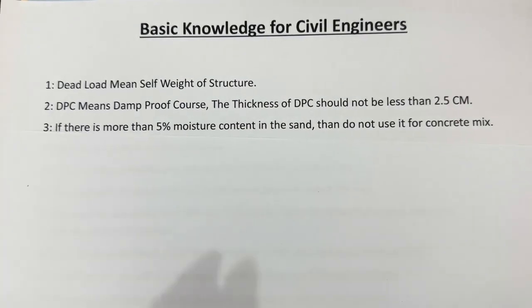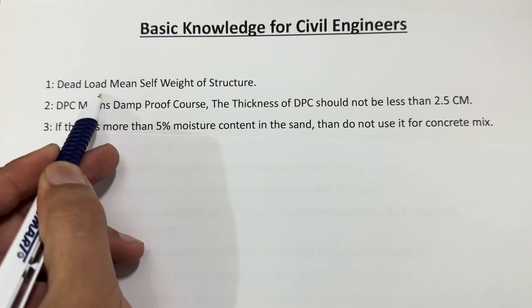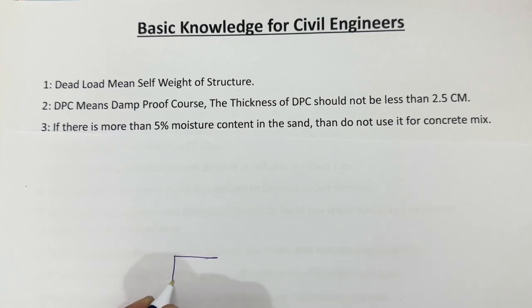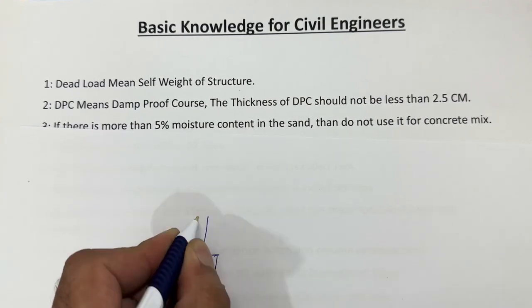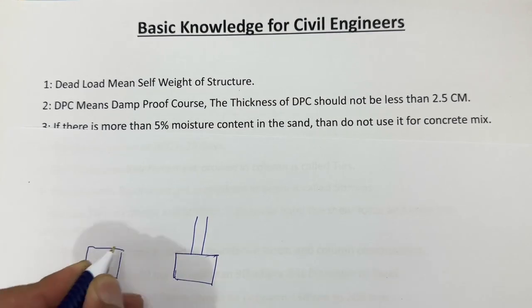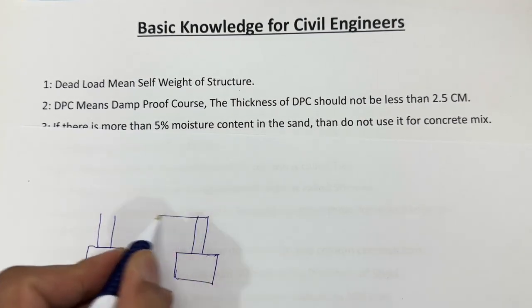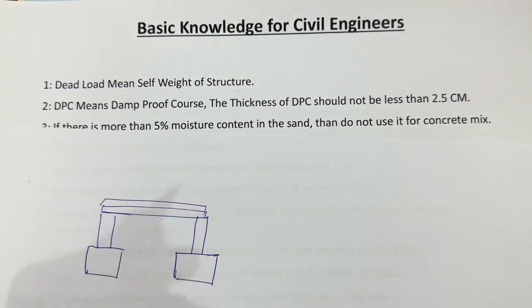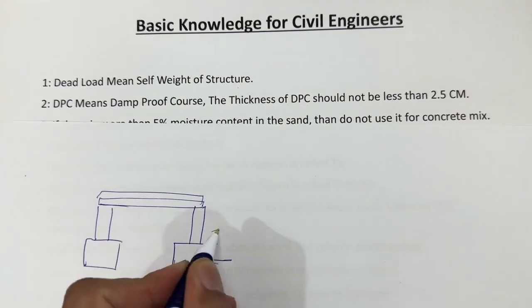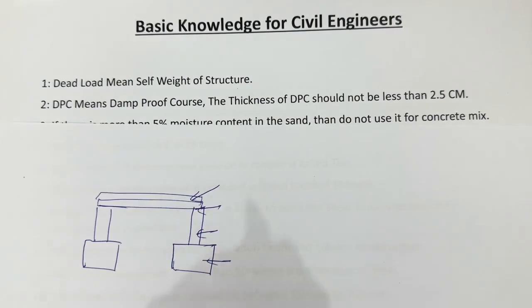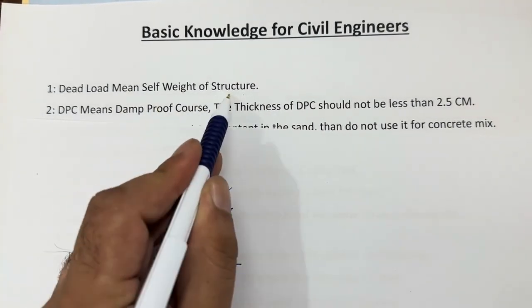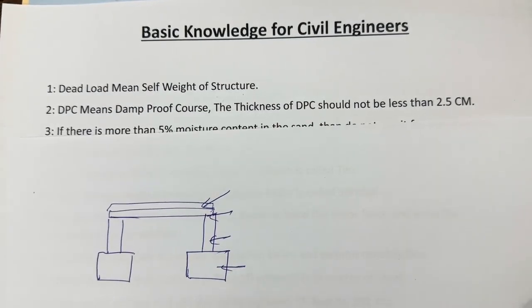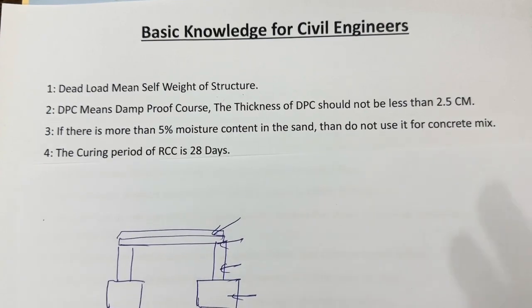Guys, you can see the first one in basic knowledge: we have dead load, meaning self weight of the structure. What does it mean? Suppose we have a footing. On the top of this, these are the columns, and this is another footing with two columns. On the top of this is a top beam and this is the RCC slab. So it means the weight of footing, weight of column, weight of beam, weight of slab is called self weight of the structure. So dead load means self weight of structure in RCC construction, or in any construction.